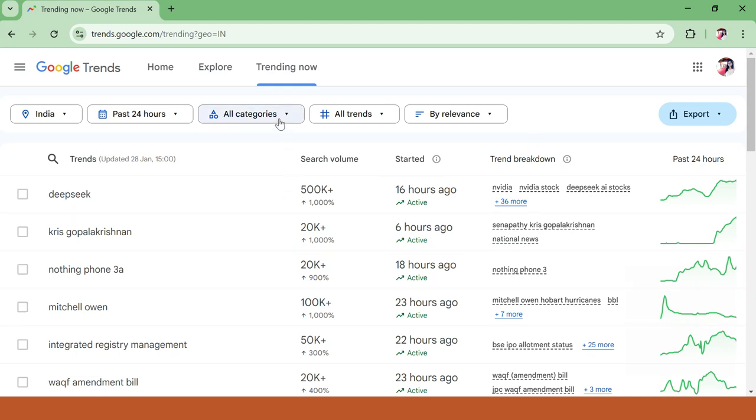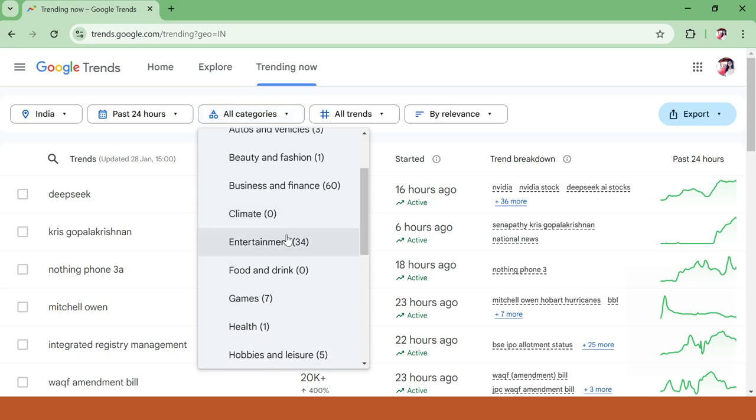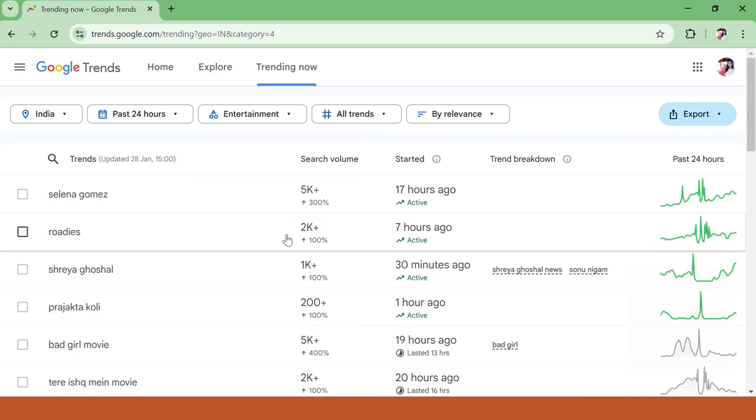Okay, you can select the topic also. Here different categories are there. Whichever category you are interested in, you can go in that category and see the search terms. For example, if I want to understand what is trending in the entertainment category, I'll just click on the entertainment category. I can see here Roadies is trending. It has 2k plus search volume.